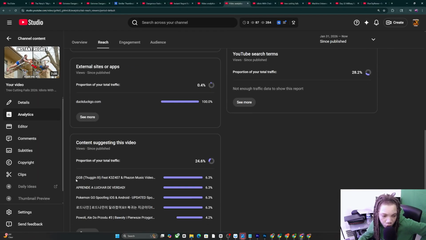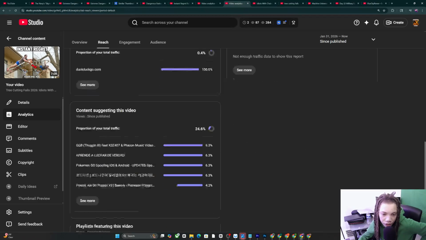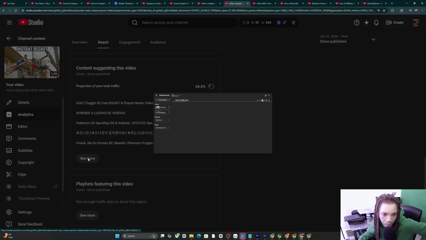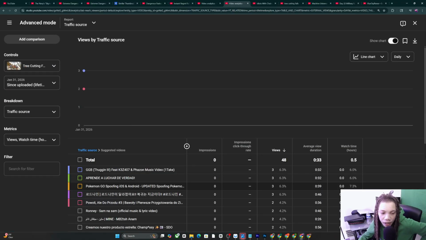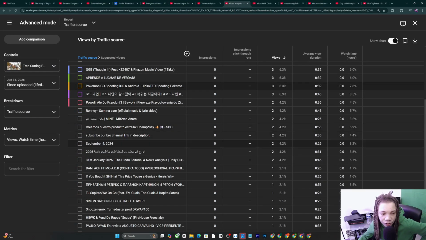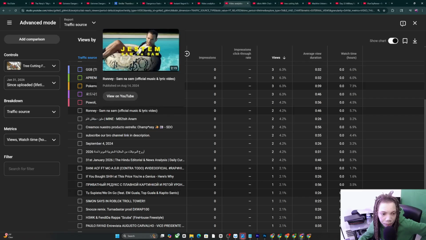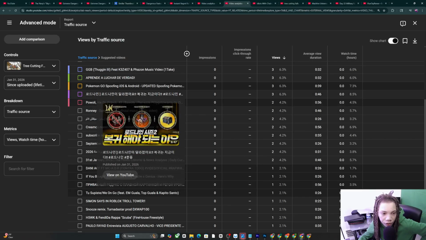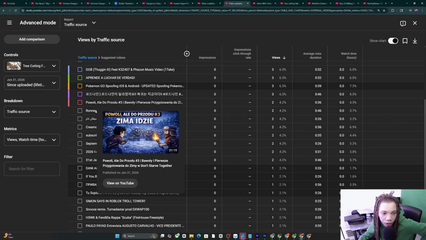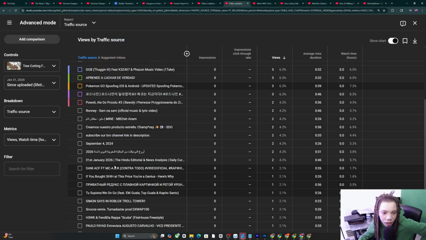So if it's going right here and you see Papa Races, and then you see your other competitor videos popping up right here, chat, that means it's going to the right audience, and YouTube's slowly testing it. Like, it's seeing where to push a video to. Like, you see right here, this Pokemon, and then you see all this Arabic stuff.